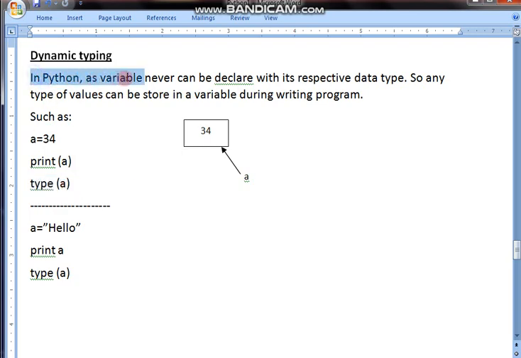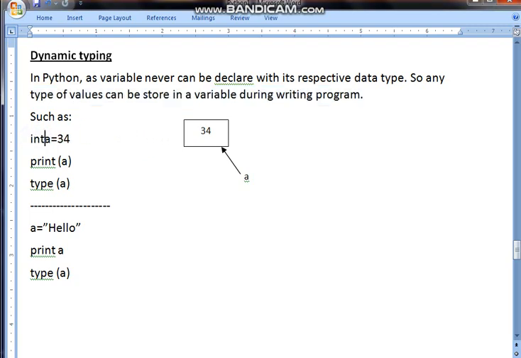In Python, a variable is never declared with its respective data type. So any type of values can be stored in a variable while writing a program. It means the variable type is not so strict in Python. It is not mentioned, unlike C, C++, Java, where before assigning a value into a variable, we have to write the data type.